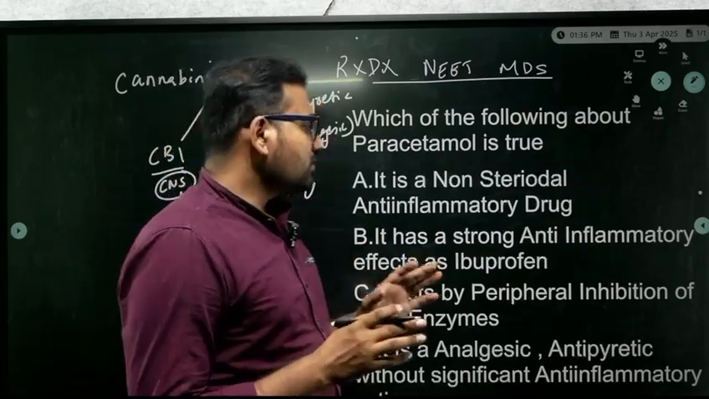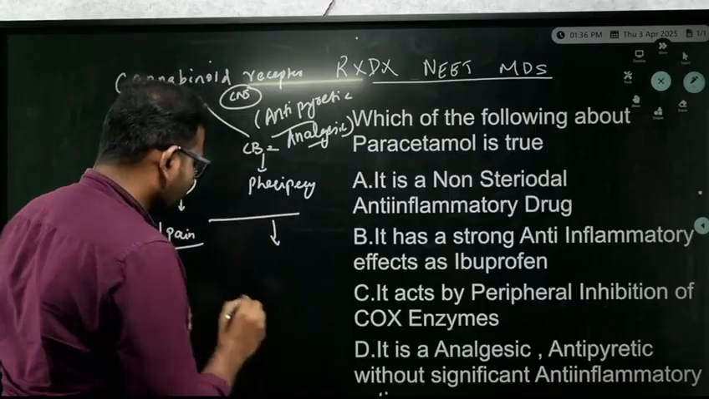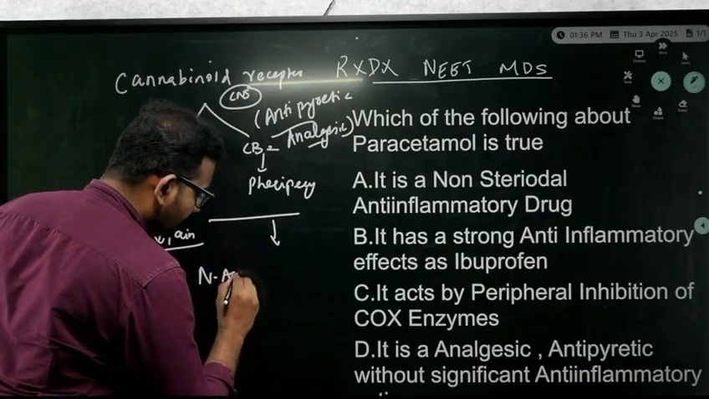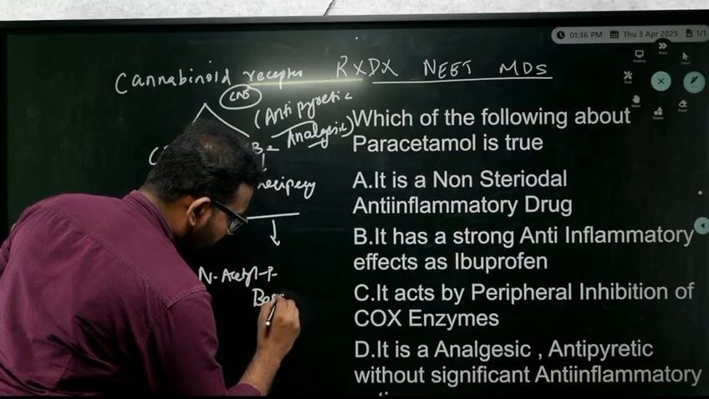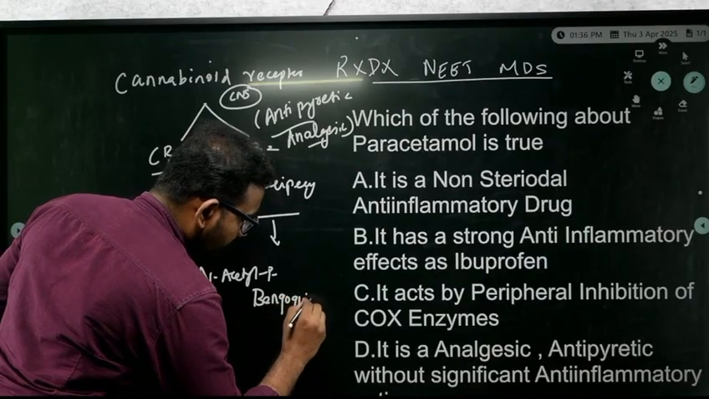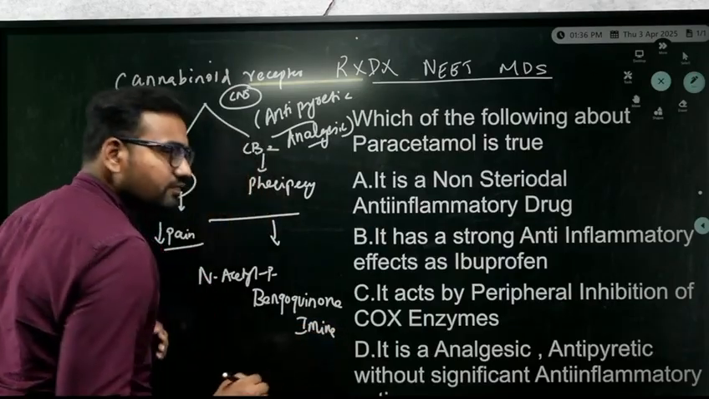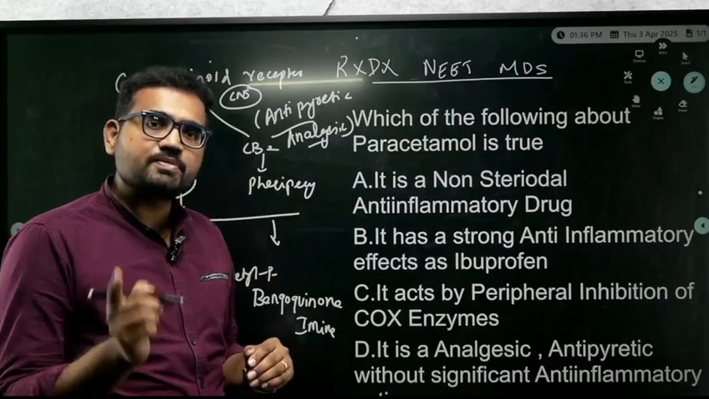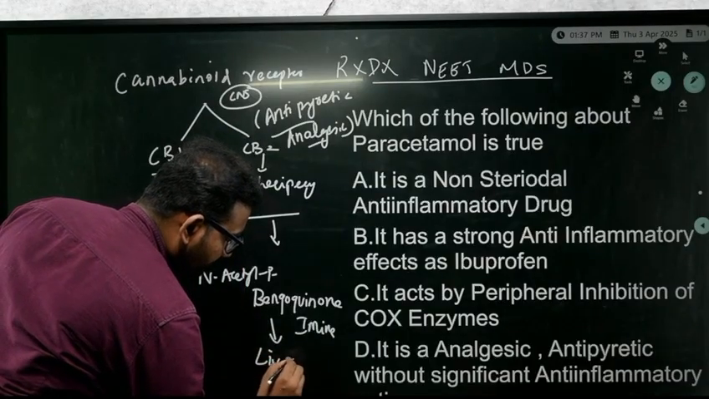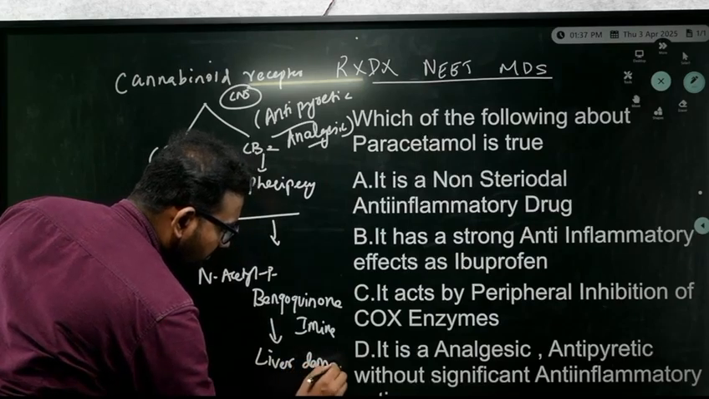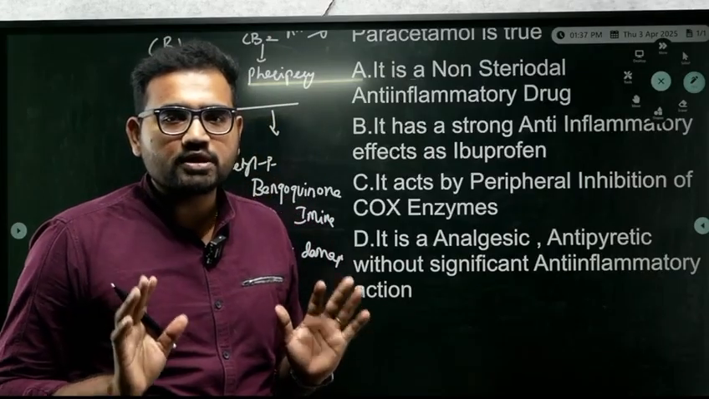Okay, so paracetamol releases a very, very toxic metabolite, N-acetyl-p-benzoquinone imine. This is one of the very toxic metabolites released by paracetamol, and that is going to cause liver damage. So the main drawback or adverse effect of paracetamol is that it is hepatotoxic. It is going to cause liver damage.